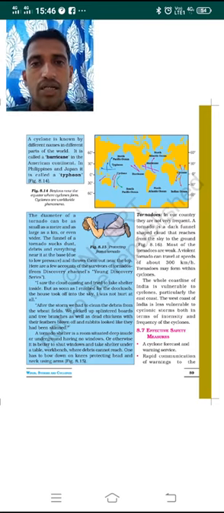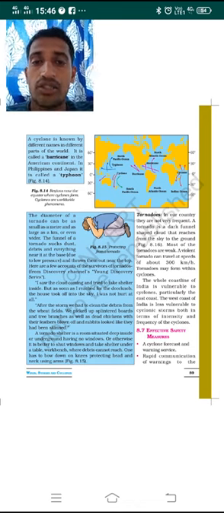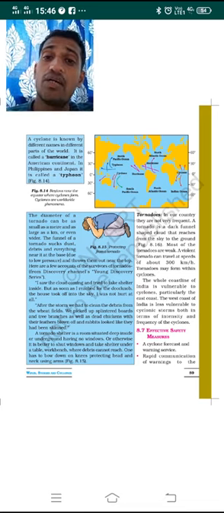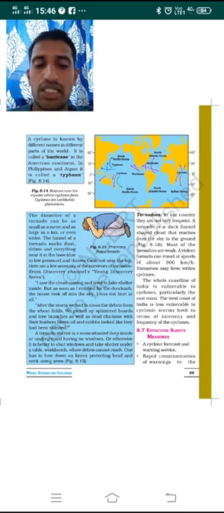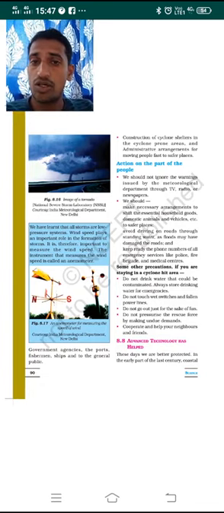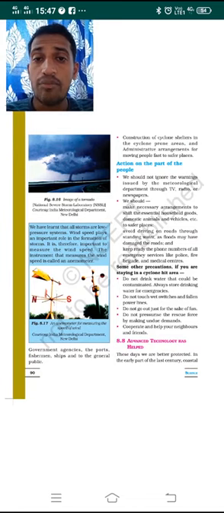Next one is rapid communication of warnings. Very rapid communication of the warning should be given to the people who are living in the coastal areas where the cyclone is going to hit. Very fast communication should be given to the government agencies.